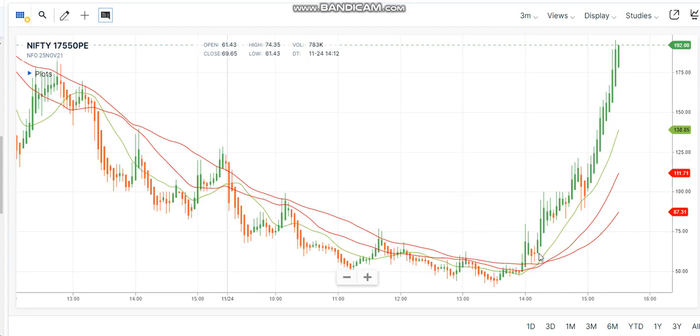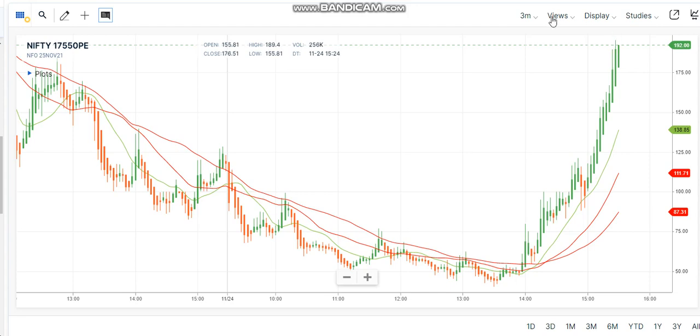So if you enter here at 50 rupees, very easily you can book the complete trend, because there is no indication of reversal of the trend. Even if you exit here in a panic situation, easily you can book at a price of more than 100 rupees. That means the amount you have invested is doubled. If you have invested 5,000 rupees, you will get 5,000 profit. If you have invested in almost 10 lots, just as an example, you will get 10 lots of profit; whatever amount you have invested, that much profit you will get here.